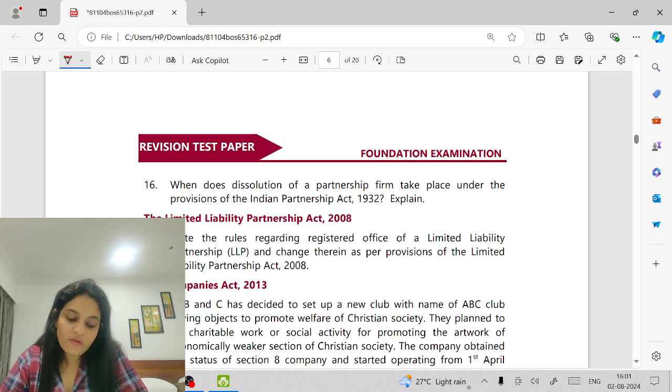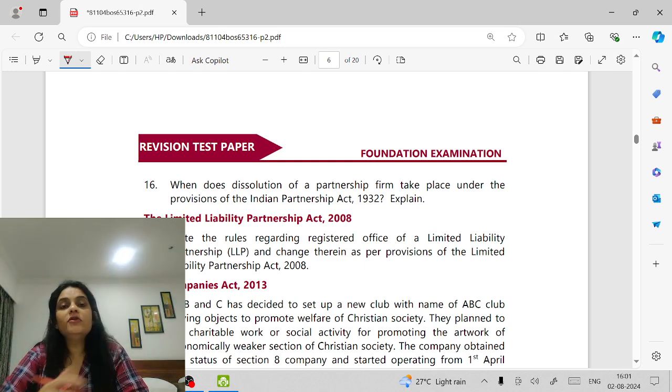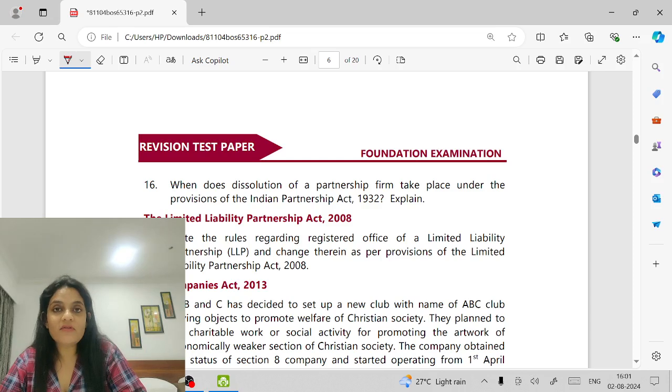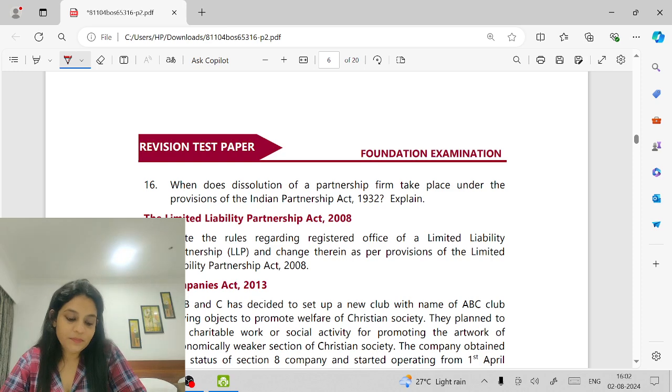When does dissolution of partnership take place? Under the provisions, dissolution of partnership can take place in 6 different ways: retirement, death, admission, expulsion, insolvency, and transfer of shares.